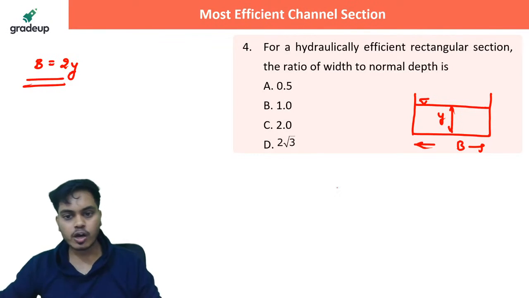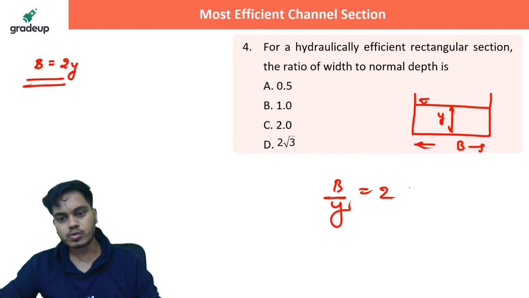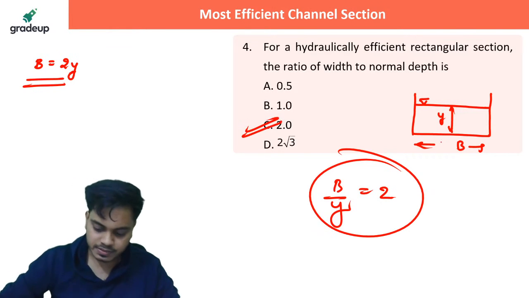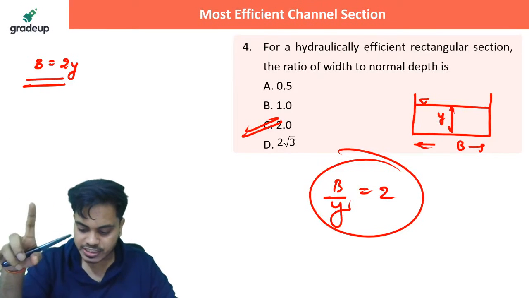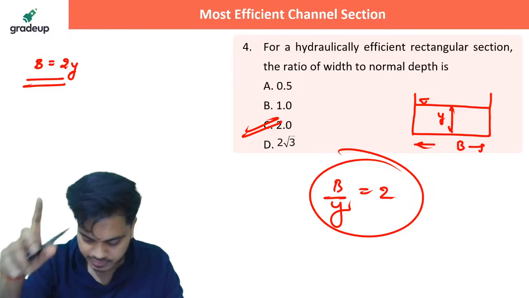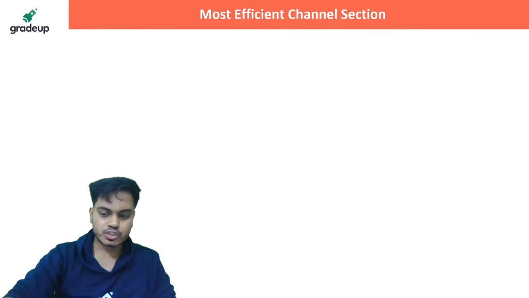The correct answer should be how much? B upon Y should be equal to 2. So C is the correct answer. Got this? Everybody got this? Yes. Very good, Jayesh. Very good, Nivedita, Aman and Vatsal. Very good, guys. Next question.